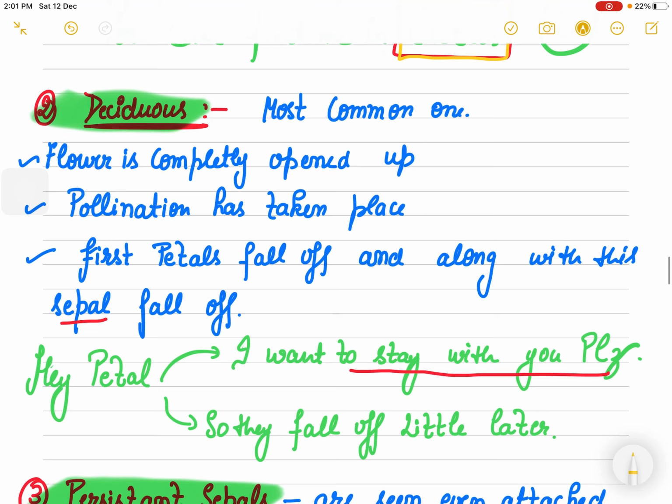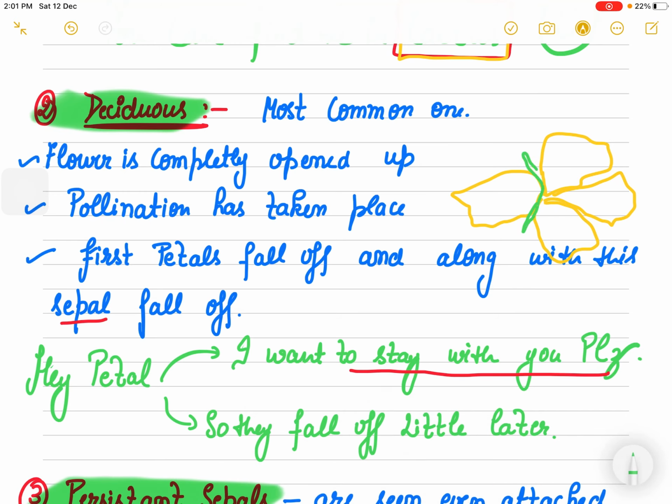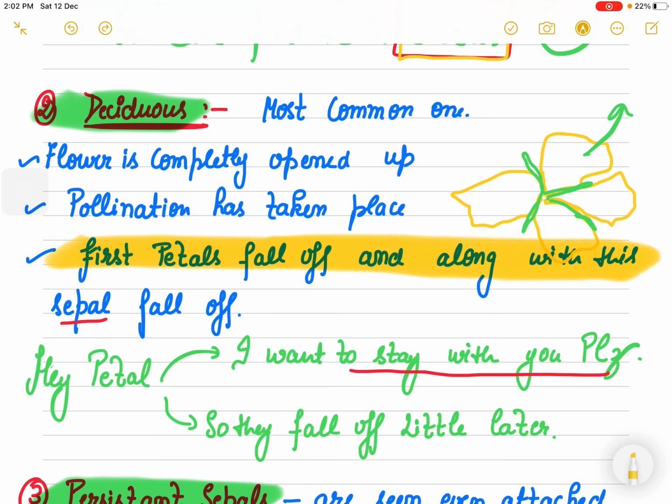Now deciduous. Now the flower is opened up. There is a flower which is already opened up, but still you will sometimes find these green colored structures there. When the flower is opened up, pollination has also happened. First the petals fall off, and then along with these petals, the sepals follow. First petals fall, then sepals fall.